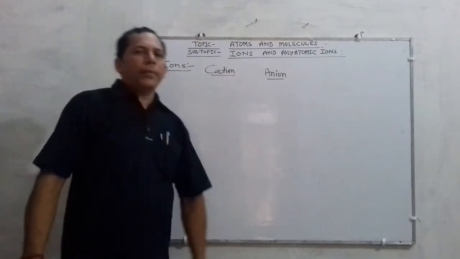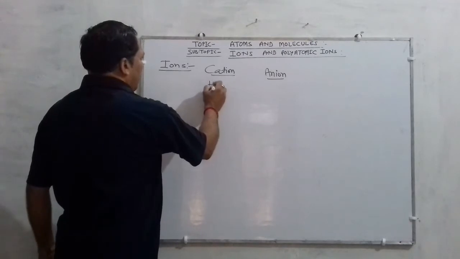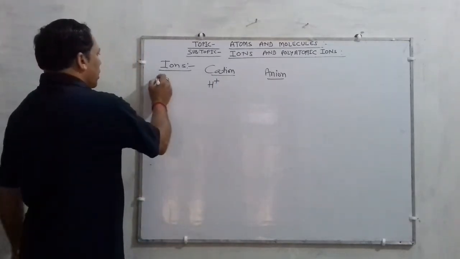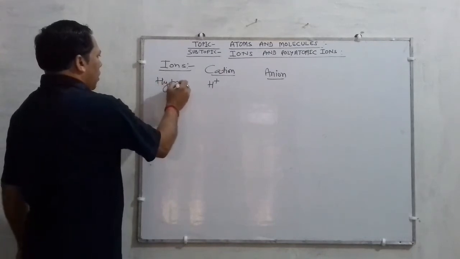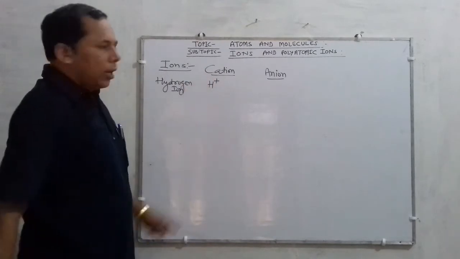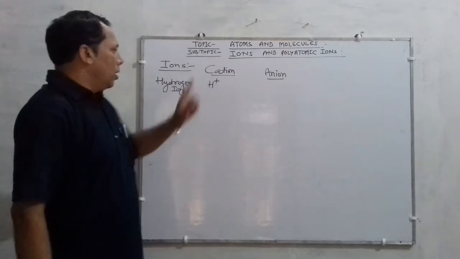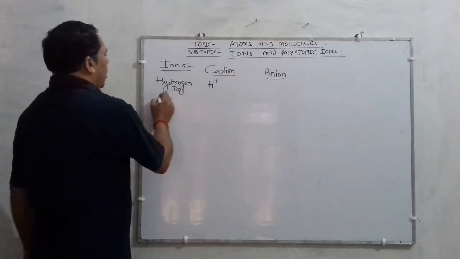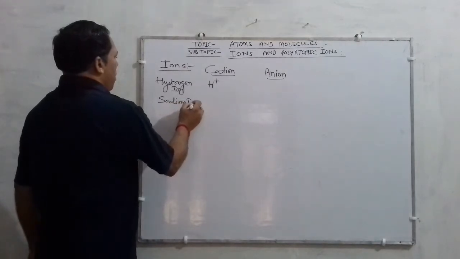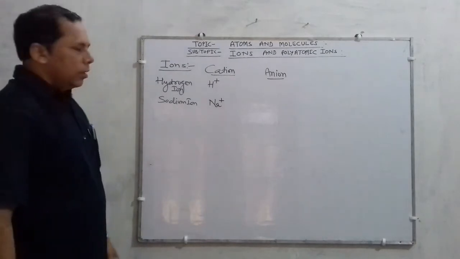Some good examples of cations: you have heard the name H+. What is the name? Hydrogen ion. It contains one positive charge, so it is a cation. Similarly, sodium ion, the symbol is Na+.